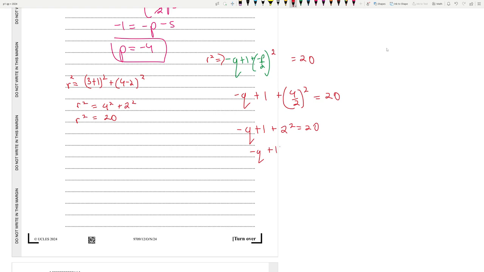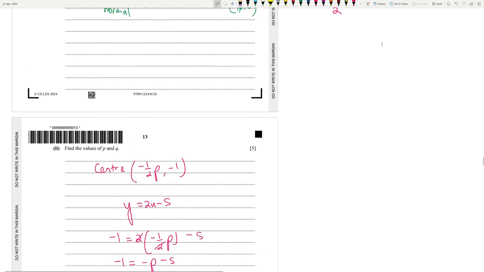Minus q plus 1 plus 4 equals 20. Minus q is equal to 20 minus 5, which is 15. So q is equal to minus 15. So that is the final answer, and it matches. Okay. So a tricky sum indeed. The trick actually lies in part 1.